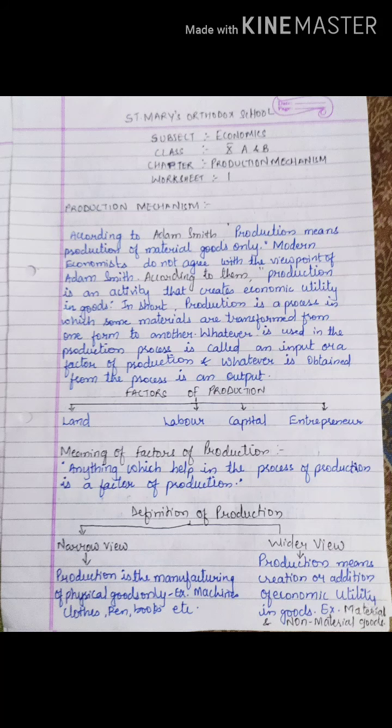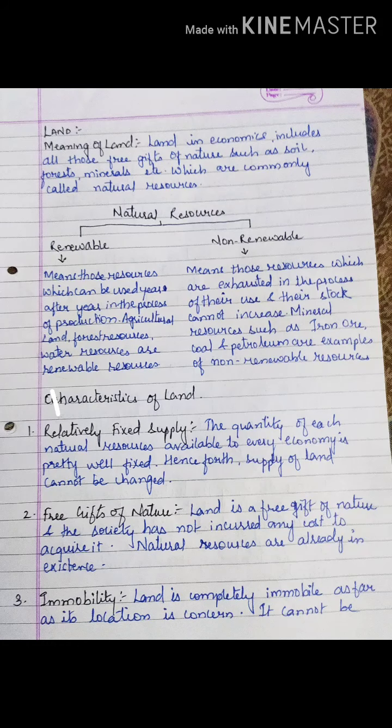Now come on to the first part of the factors of production, that is land. When I say land, what will you think of? Land means the premises or the land which you have, right? This is what you know about land. But in economics, land is different. Now in economics, what is land? Land in economics includes all the free gifts of nature.